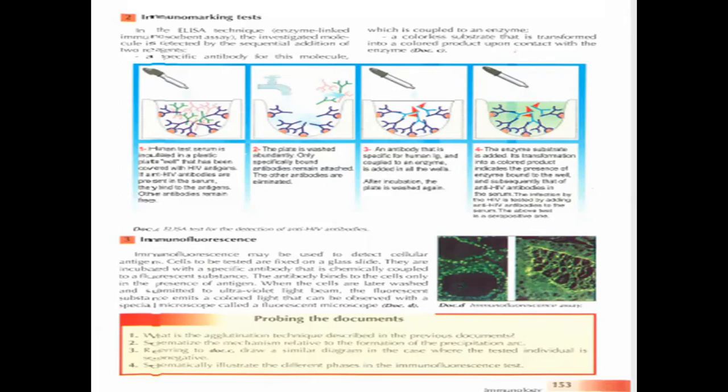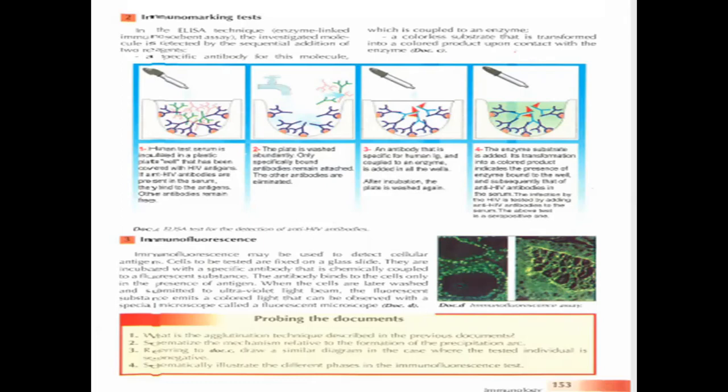The antibody binds to the cell only in the presence of antigen. When the cells are later washed and submitted to an ultraviolet light beam, the fluorescent substance emits a colored light that can be observed with a specific microscope, which is called the fluorescence microscope.